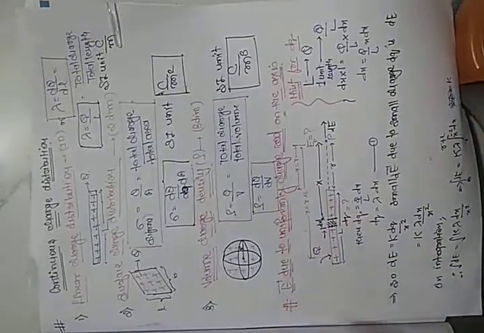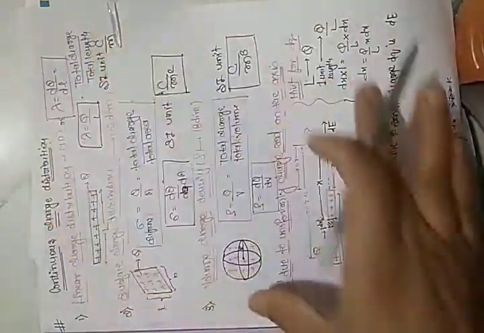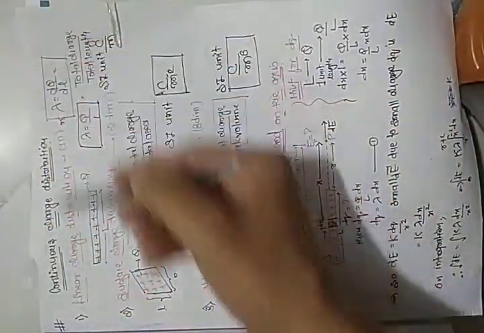Okay. Now students, the second one is surface charge distribution. As the topic says, surface means, now this page is a surface, which has length and breadth.